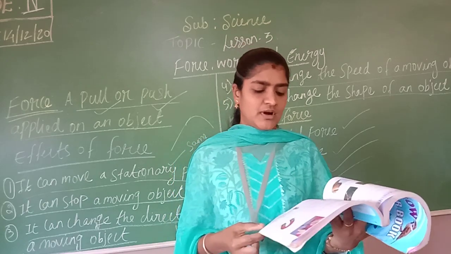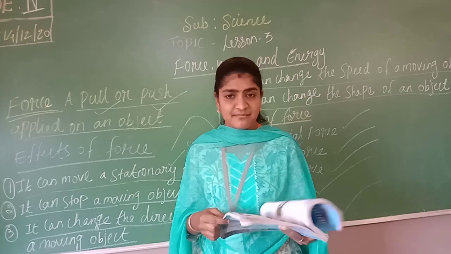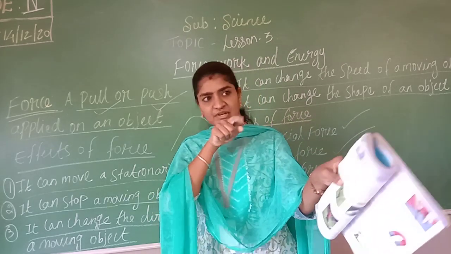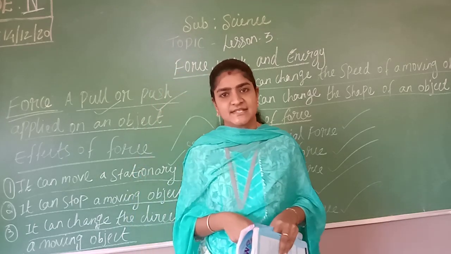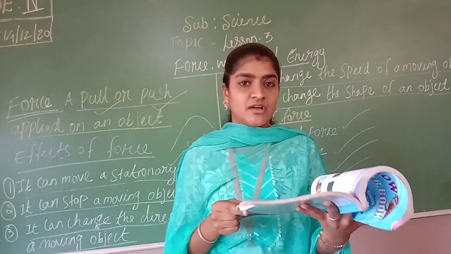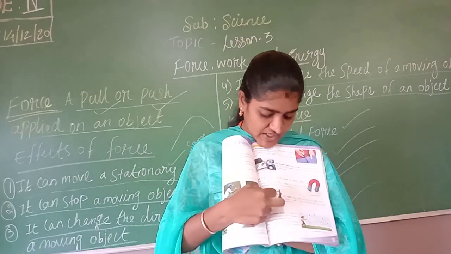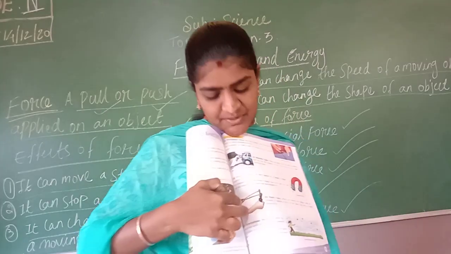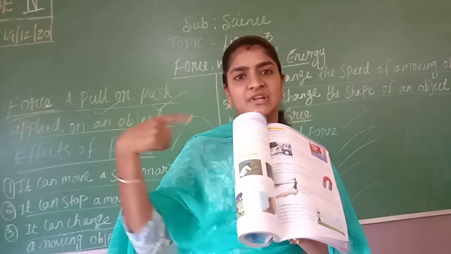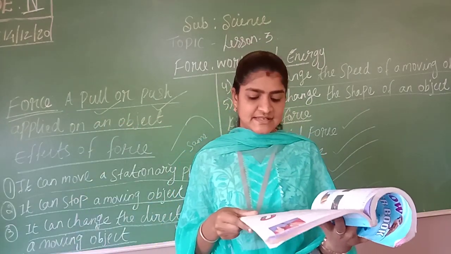Next, the fourth one, that is elastic force. What is meant by elastic force? For example, a rubber band. You pull the rubber band, and if you leave it, it will go a very far distance. Here they have also given a catapult, which also has a rubber strip. If they keep a certain thing or a small paper on it, pull it and leave it, that object will move a very far distance.